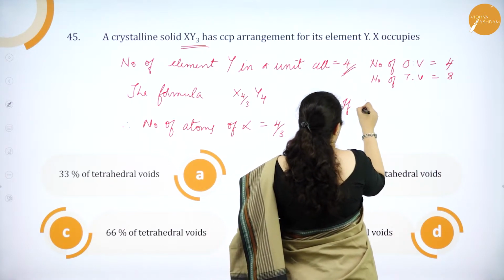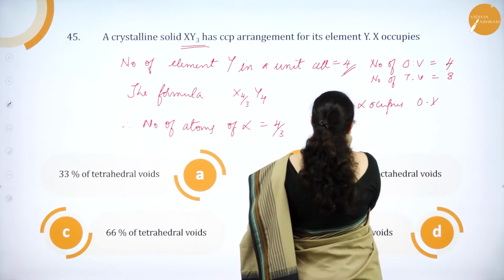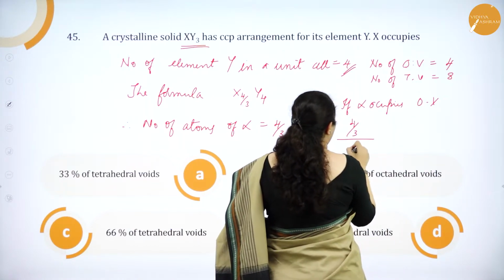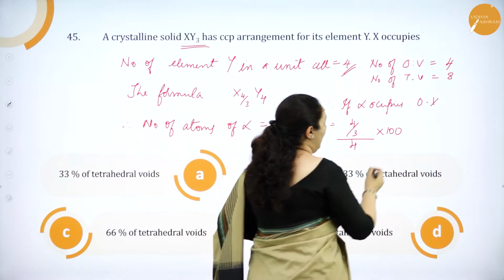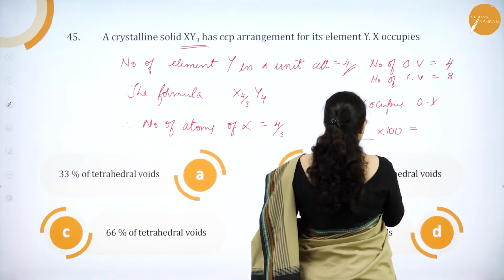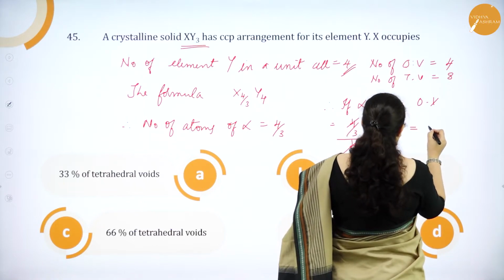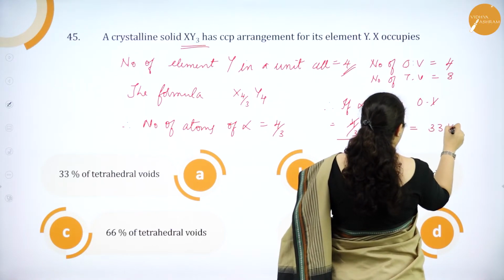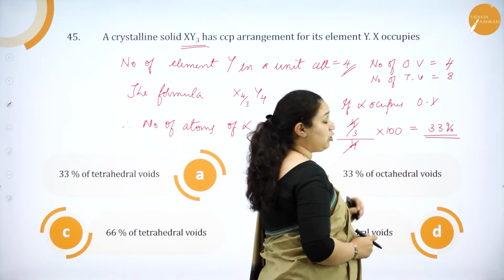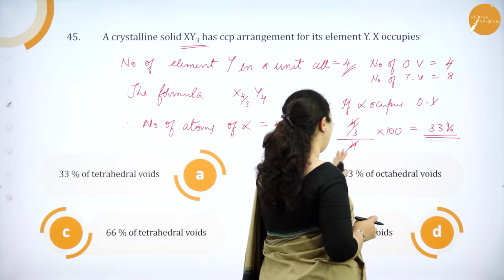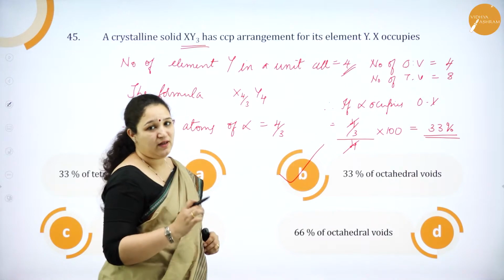So, if X occupies octahedral void, then 4 by 3 out of 4 if it occupies, percentage I want. So, into 100 if I do, I will be getting this as 4 and 4 gets cancelled, 100 divided by 3. So, it will be 33%. Okay. So, the answer is it will occupy 33% of octahedral voids. So, option B is the correct answer.